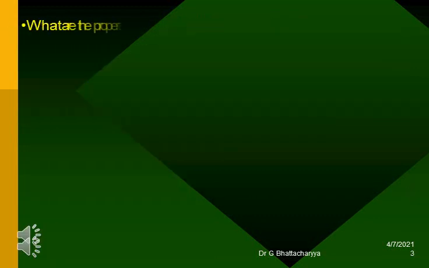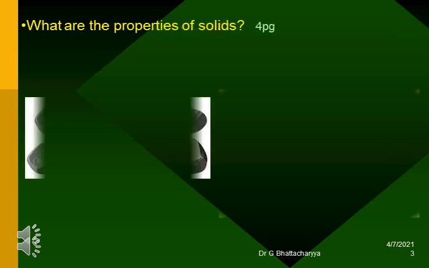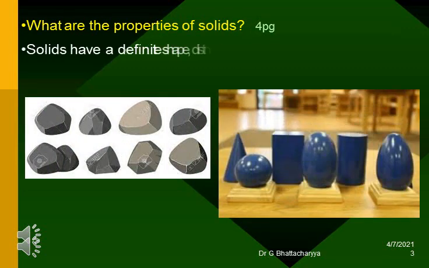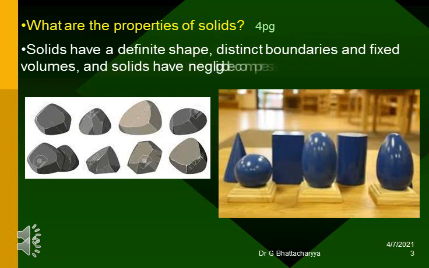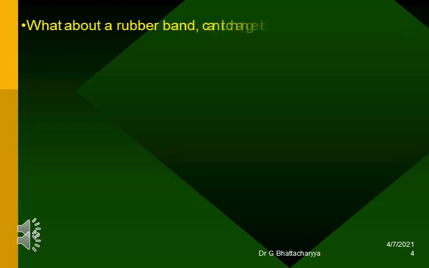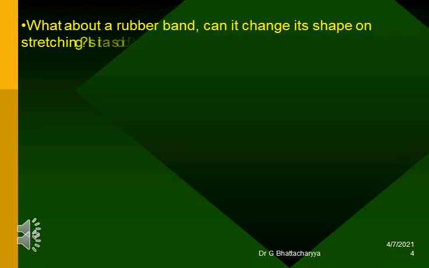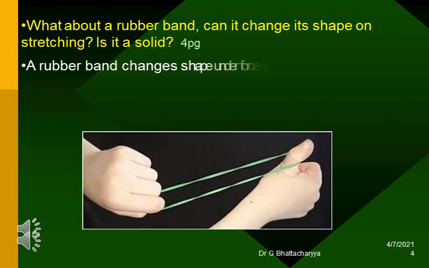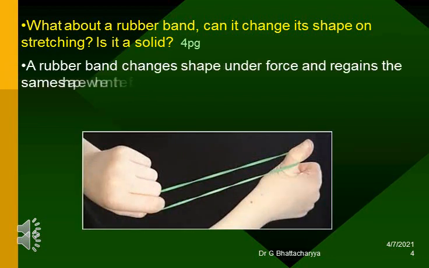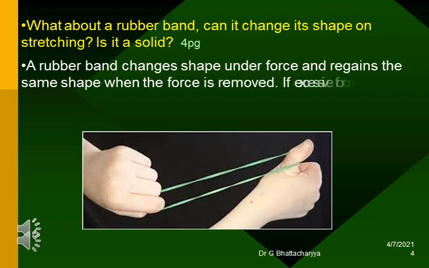What are the properties of solids? Solids have a definite shape, distinct boundaries and fixed volumes, and solids have negligible compressibility. What about a rubber band? Can it change its shape on stretching? Is it a solid? A rubber band changes shape under force and regains the same shape when the force is removed. If excessive force is applied, it breaks.